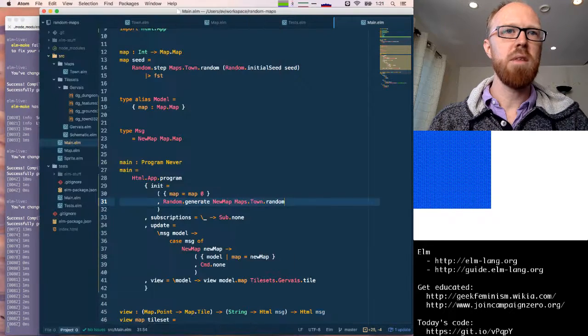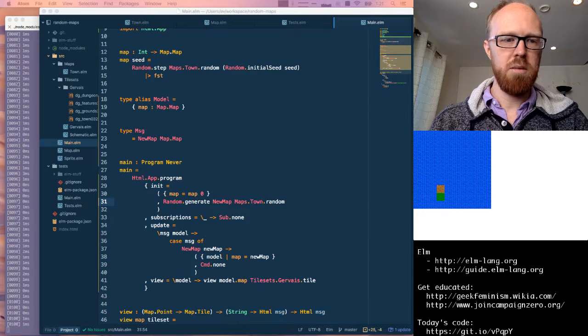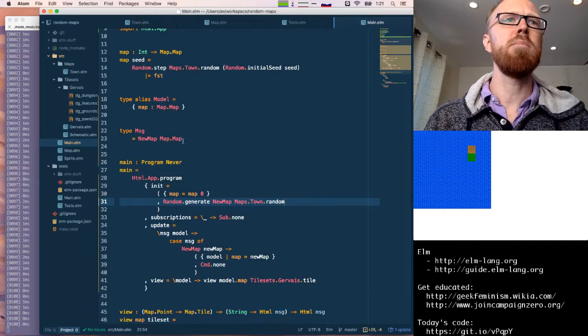It'd be great if we could get the seed of that as well. Yeah, maybe we actually want to have it generate the seed, but I'm not going to worry about that at the moment.